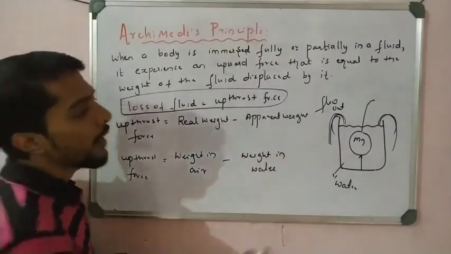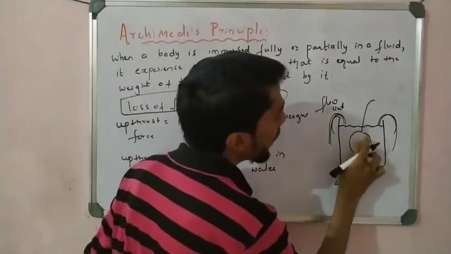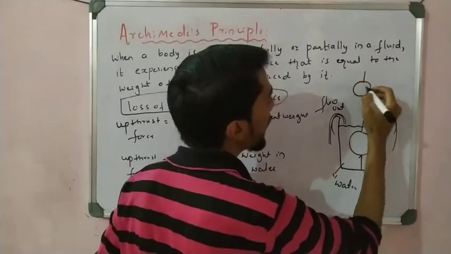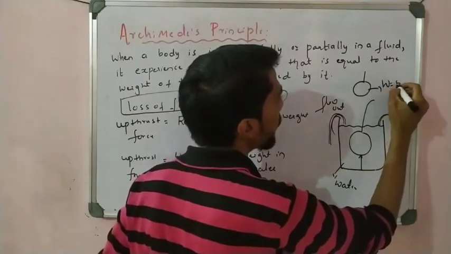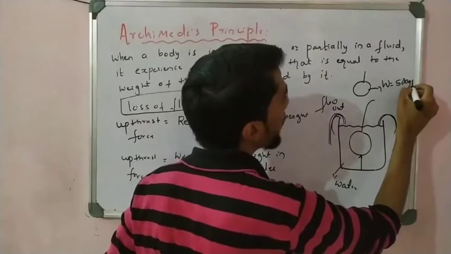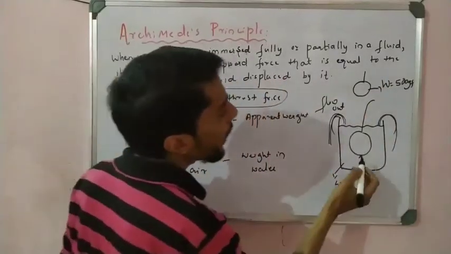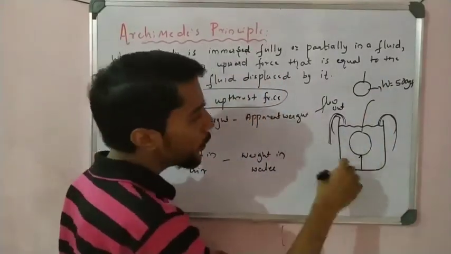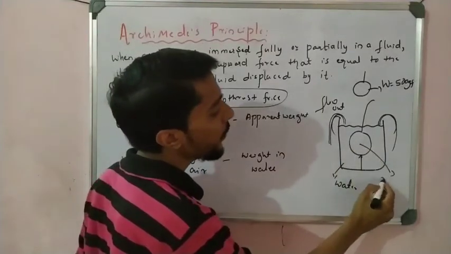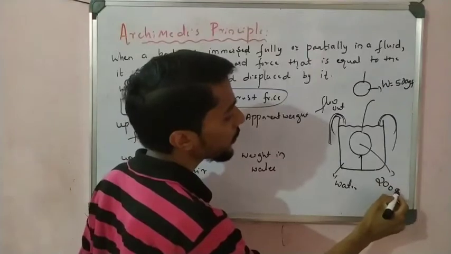See, for example, the weight of this object in air, I put this object in air, what weight is there? Say 500 gram force. And when I put the object into the water, I observe that the weight is 200 gram force.